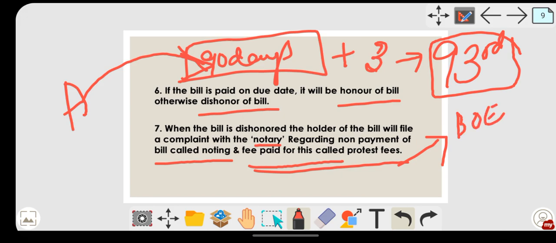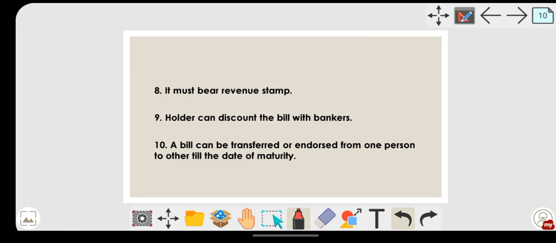Next one, it must bear a revenue stamp. In the specimen also you have seen it must have a stamp over there. So you have to put the stamp. It might be the stamp which is fixed by you. Next one, holder can discount the bill with the banker.